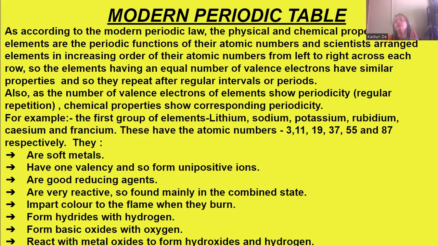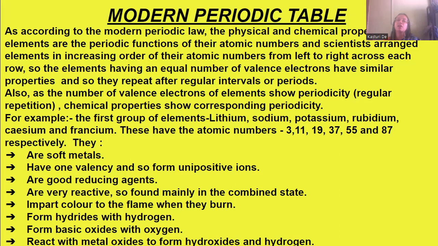This is due to their valence electrons, as their atomic numbers increase as we go down from top to bottom, and we will see that their chemical properties also are similar.